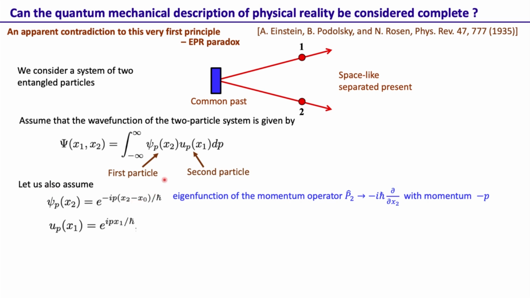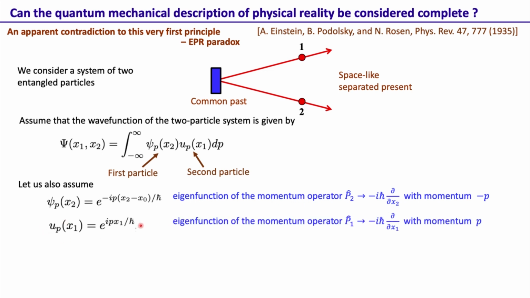Of course, we can take any form for this wave function, but EPR took this form because this is the simplest and conveys the main idea. For this one, we see that this is an eigenfunction of the momentum operator of the second particle, that is P2. If we act on it with minus i h bar del x2, we get minus p out and this stays. So this is an eigenfunction of the momentum operator of the second particle.